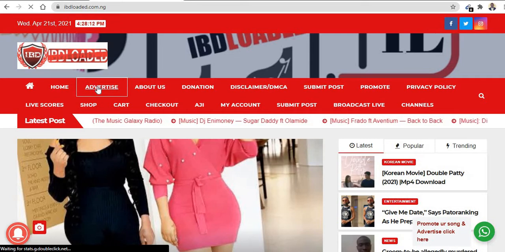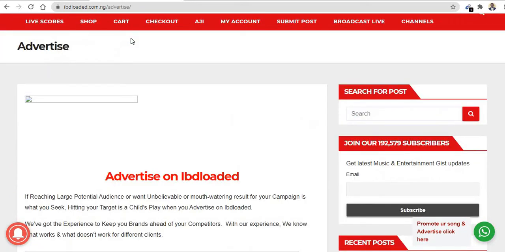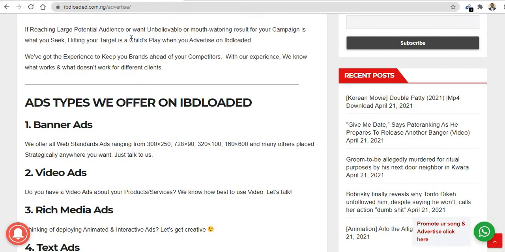Now after this, you can see the steps to advertise on iBDLOADED. These are the steps. But what are the types of ads we accept? These are the types of ads, and you can see the sizes. So make sure you comply with these sizes. After that, you submit your ads, and they will be shown on our website and delivered to millions of users.